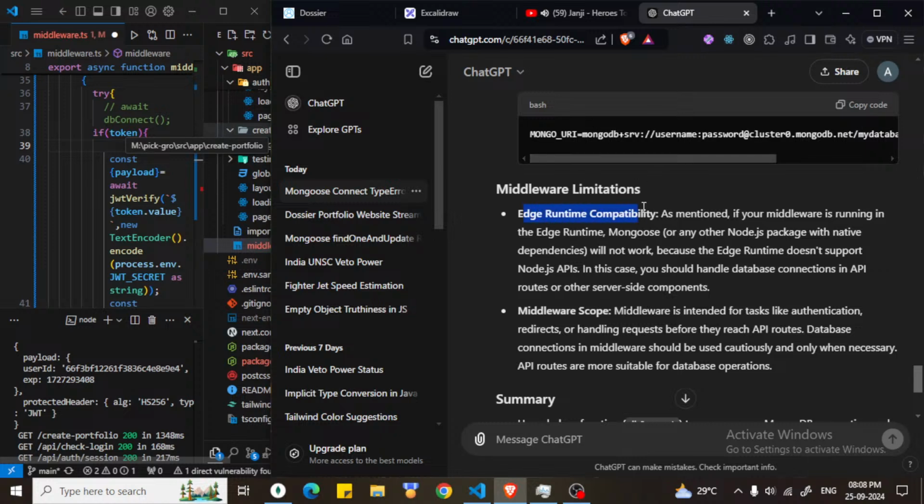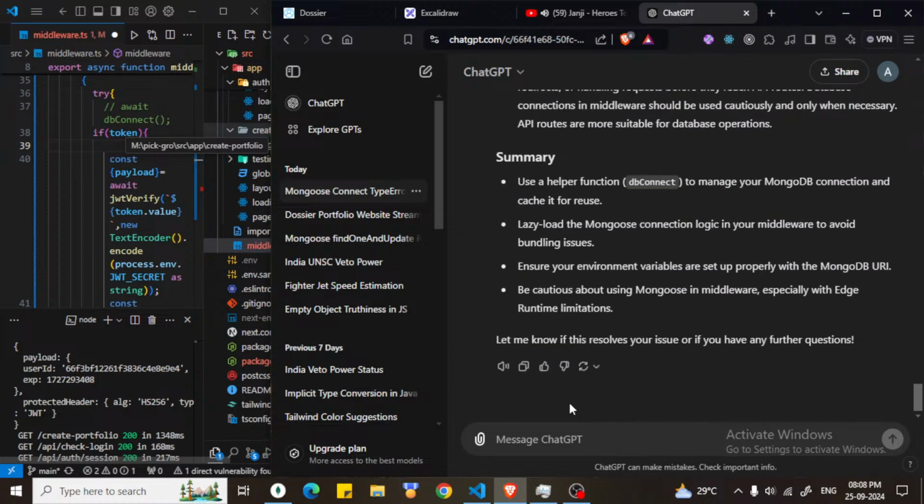Edge runtime compiler, as mentioned, if your model is running in edge runtime, Mongoose and other Node.js packages with native dependencies will not work because the edge runtime does not support them. In this case, you should handle database connections in API routes or other. Okay,